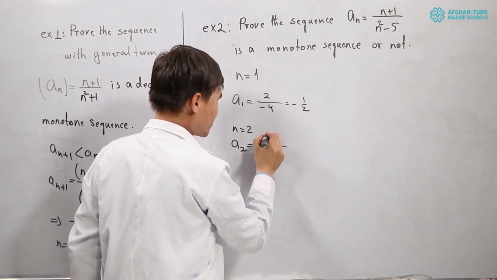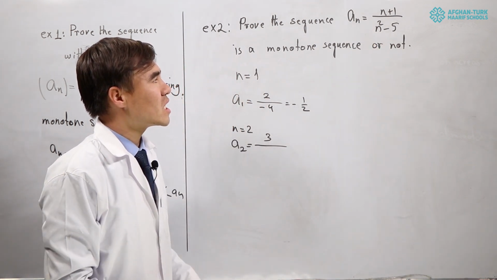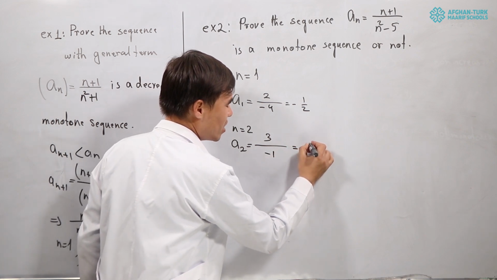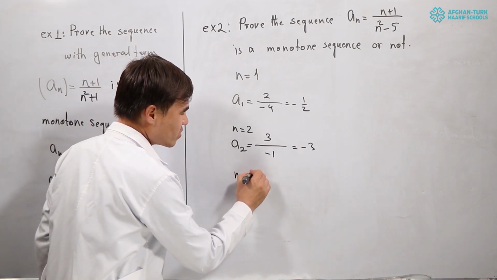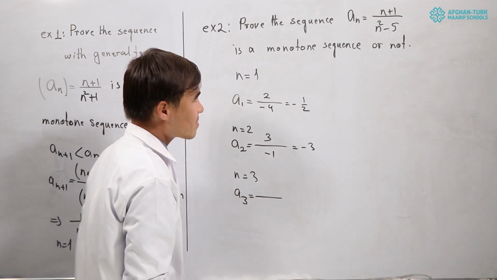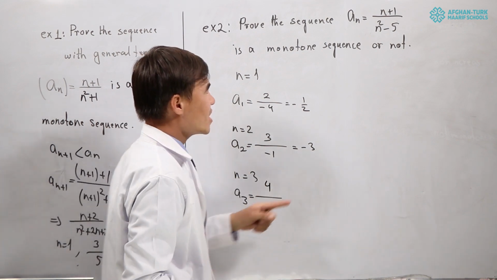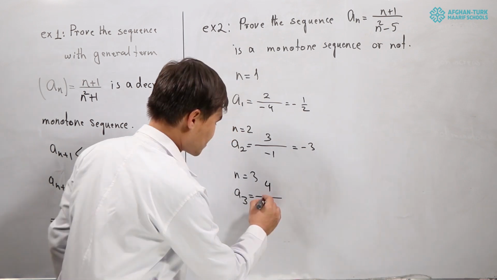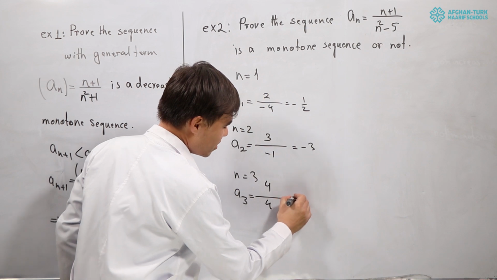When n is equal to 2, the second term will be 2 plus 1, which is 3, over 2 squared, which is 4, 4 minus 5 will be negative 1. This is equal to negative 3. The second term is equal to negative 3. If n is equal to 3, the third term will be 3 plus 1, which is 4, over 3 squared, which is 9, 9 minus 5 will be 4. It is equal to number 1.